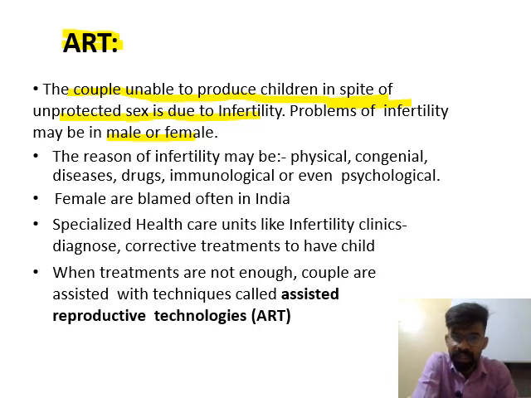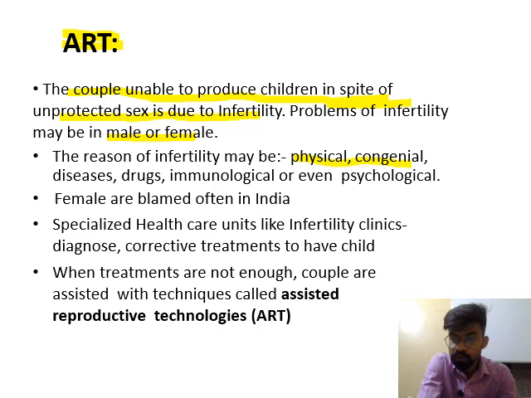What are the various reasons for infertility? Maybe a physical factor or a congenital factor. Physical factor means physical deformities or physical changes in the male or female body, and congenital means diseases that are transferred through genes or by birth.